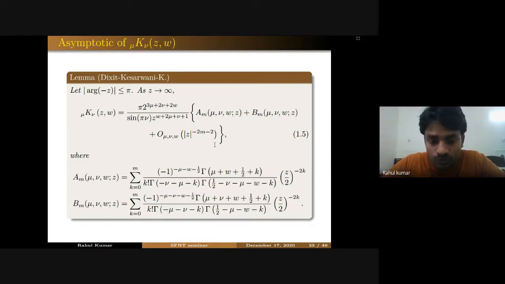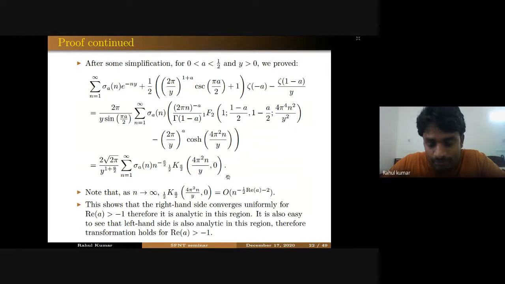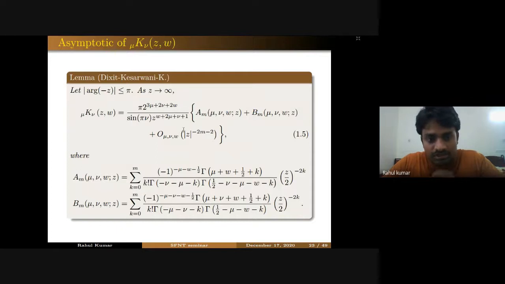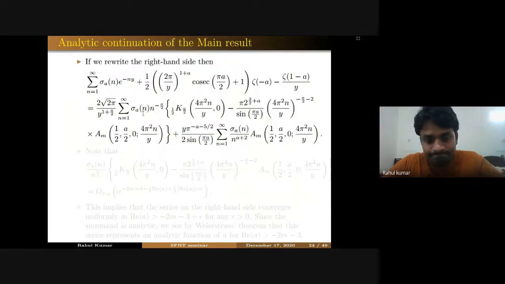So what we do, we subtract the problematic terms from this summand half k a by 2. That means we subtract this whole term am, multiplied by this, from this summand. Here we have subtracted that am term for w equal to 0 and added that same term to the right hand side.